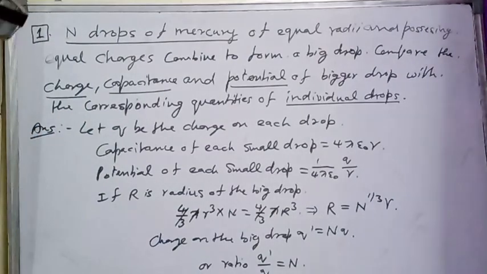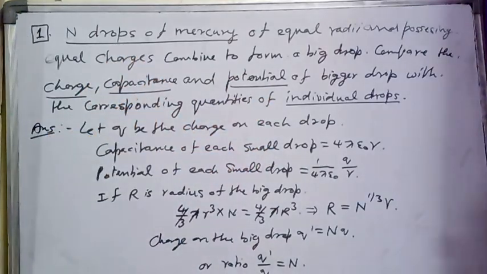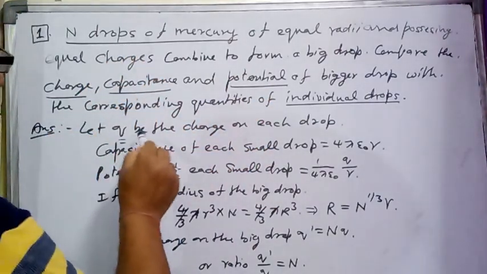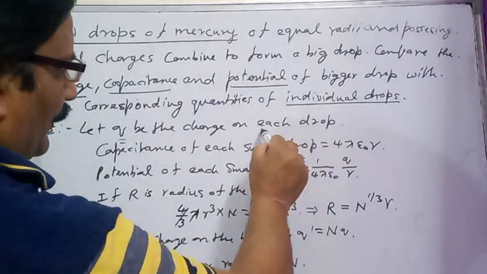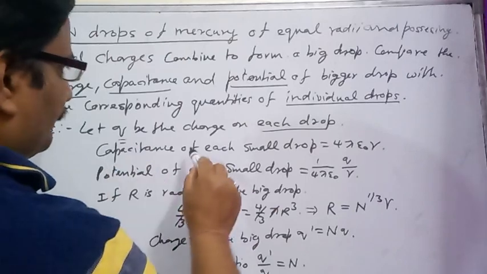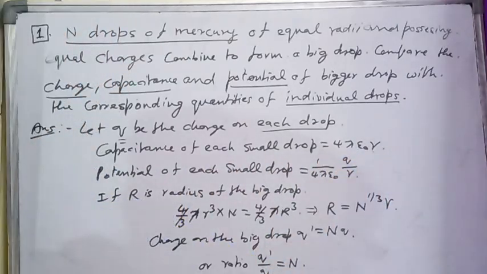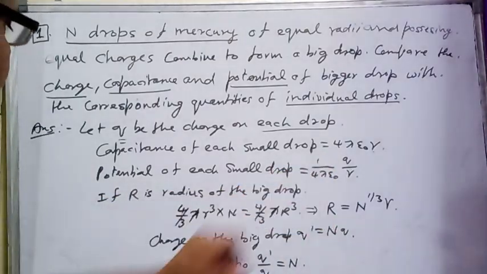It means we have to find the ratio of the charge on an individual drop to the charge on the big drop. So students, let Q be the charge on each small drop. What can be the capacitance of the small drop? By the formula, C equals 4 pi epsilon naught small r, where small r is the radius of the small drop.